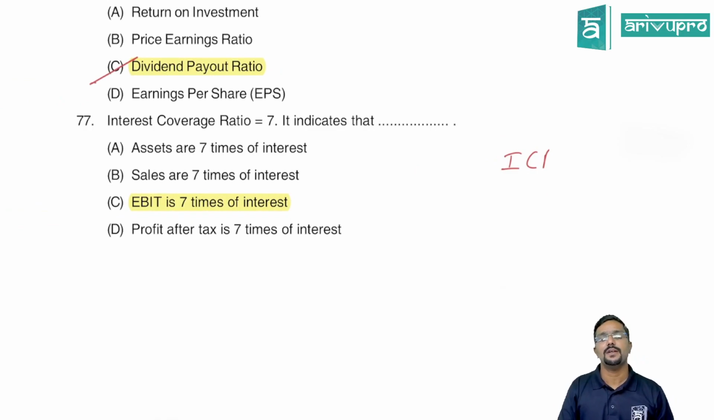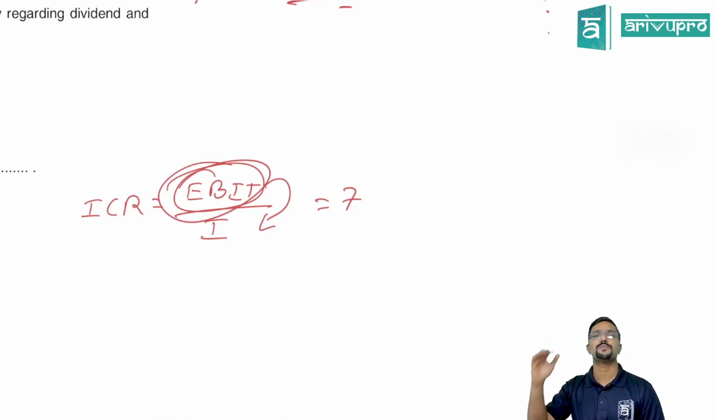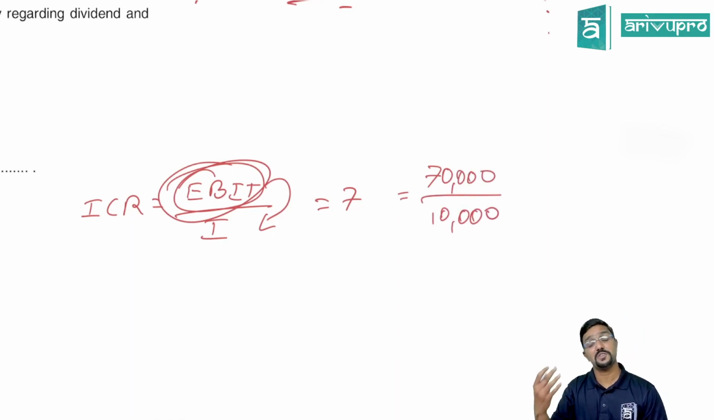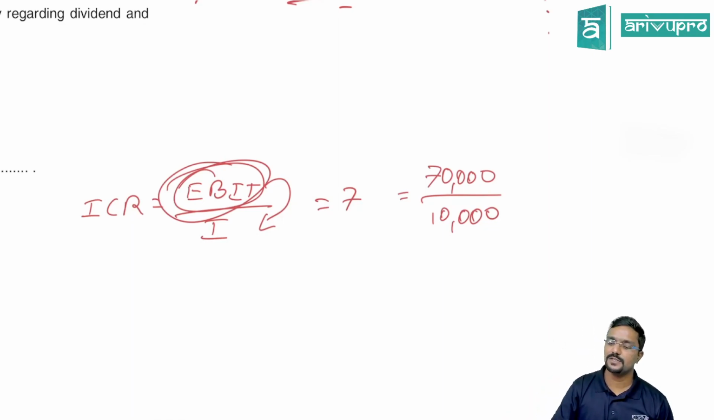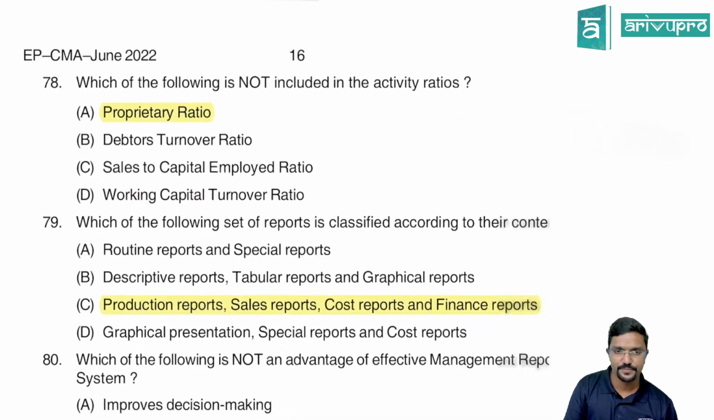So if it is 7, then what does it mean? EBIT is 7 times of interest. So if this is 7, it is understood that my EBIT is 7 times of interest. For example, if I randomly take the number 70,000 by 10,000, can I tell my EBIT is 7 times of my interest? Yes. If you do 70 by 10, what do you get? 7, which is equal to 7. Okay, sure. Next question.